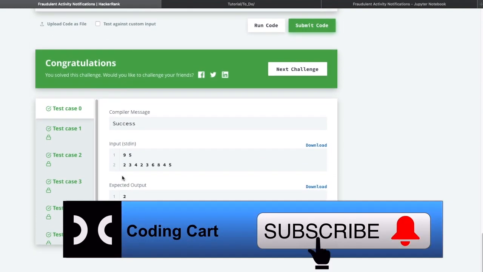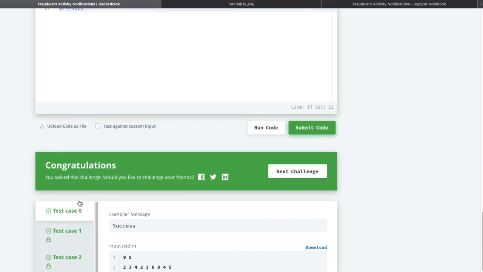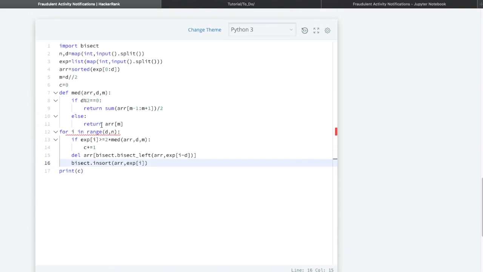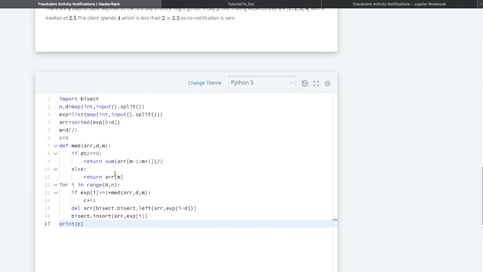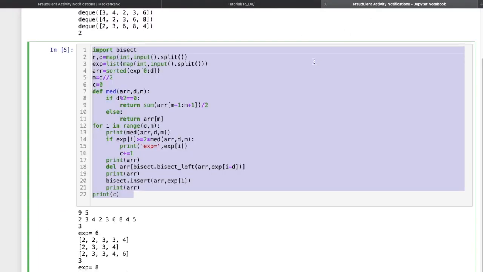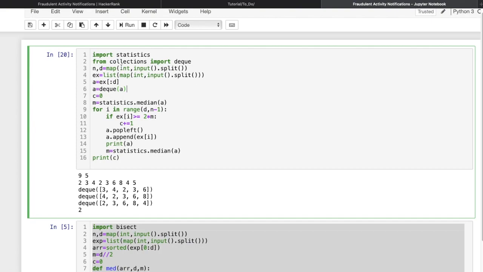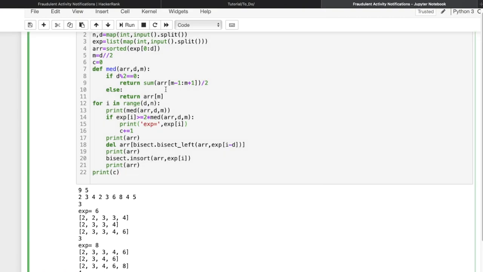So congratulations, we are done with all the test cases. This was the solution in which we have used the bisect module, and the methods are bisect left and insort, which places the value at its correct position in the sorted list. So you can try both approaches. The very first will also work, but in a few test cases you will get TLE, and this one, you saw, is working fine.